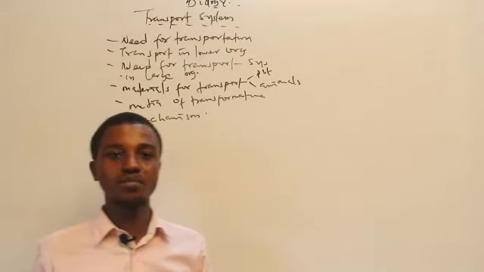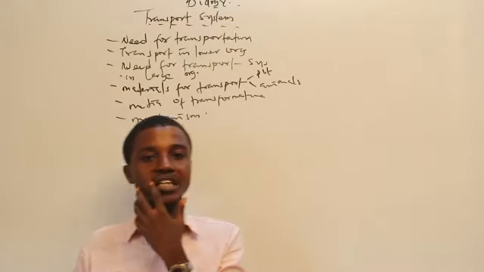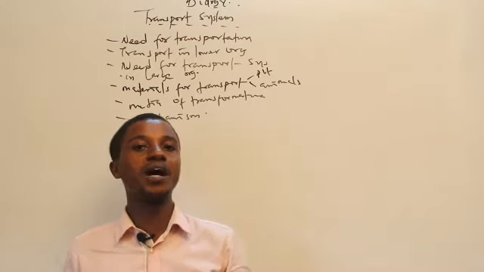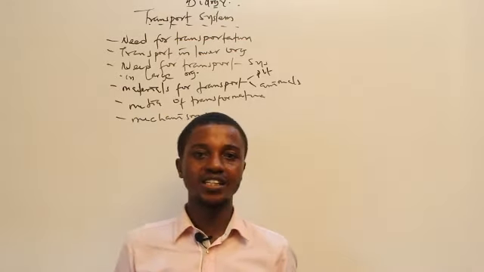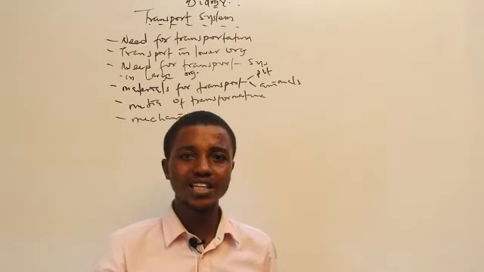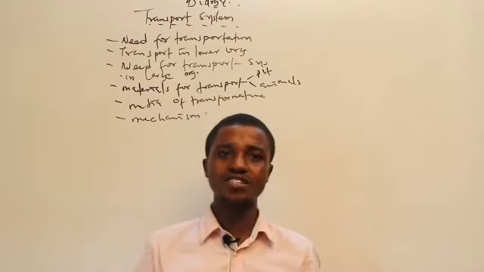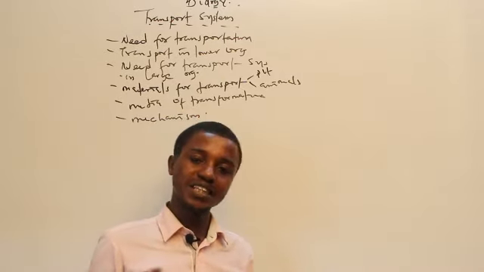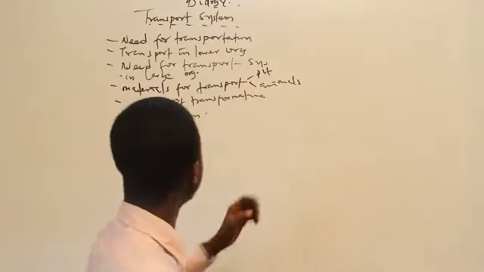There is a need for transportation because food substances have to be taken from where they are produced to where they are needed. Hormones have to be transferred from where they are produced to their targeted organ. There is a need for gases to move. There is a need for organisms to move to get food. There is a need for a transport system, because it brings about growth, efficiency and all that, and it brings about metabolism as well. So there is a need for it.